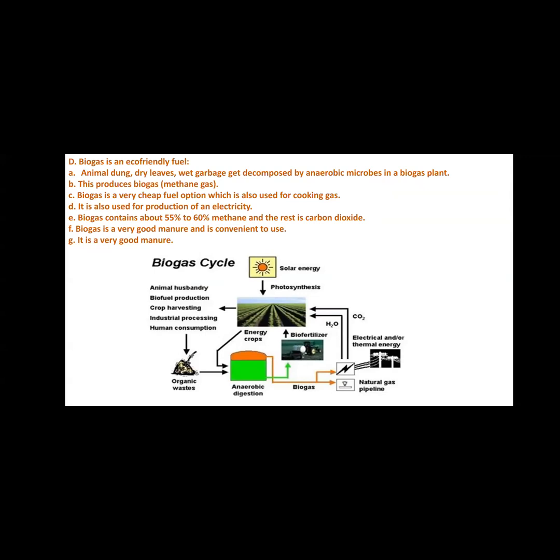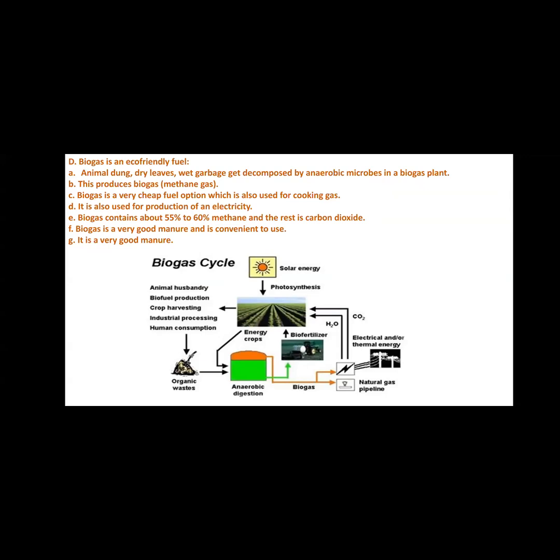It is also used for production of electricity. Biogas contains about 55 to 60% methane and the rest is carbon dioxide. Biogas is very good manure and very convenient to use.